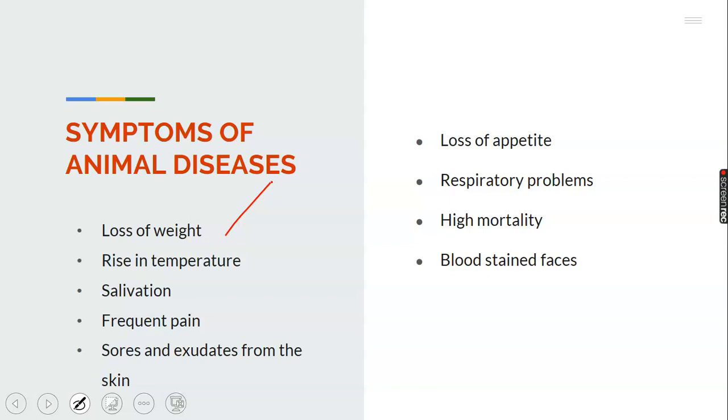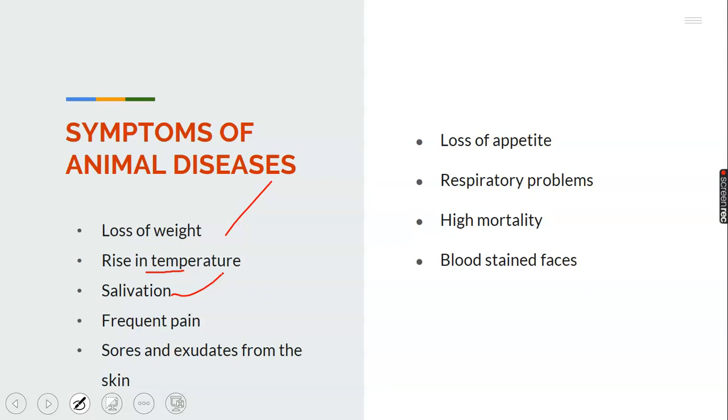Then secondly is rise in temperature. Take note of that. Salivation. Salivation is a vital symptom of animal disease. You see the animals dropping saliva from their mouth all the time. Irritating saliva. They are unable to swallow it back.